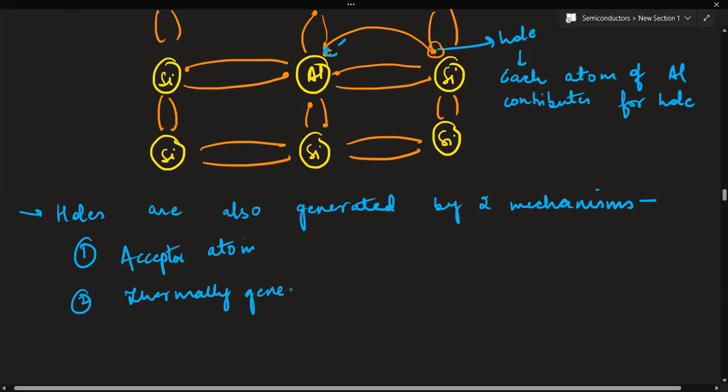This is thermally generated. So you have to remember the number density of holes will be very, very greater than the number density of electrons. So just write down this part. If you have any doubt, you can ask me.